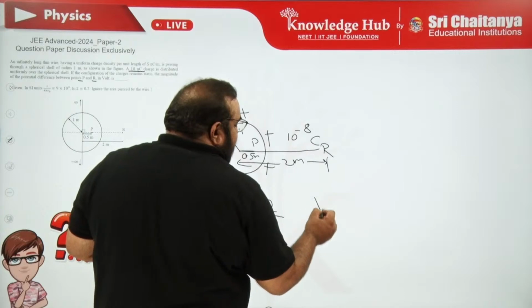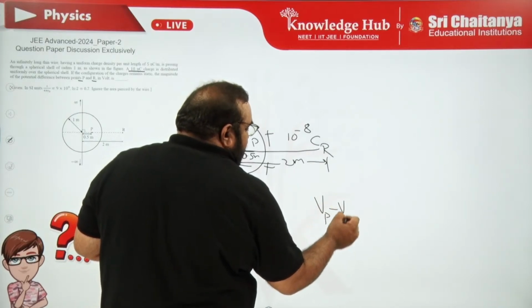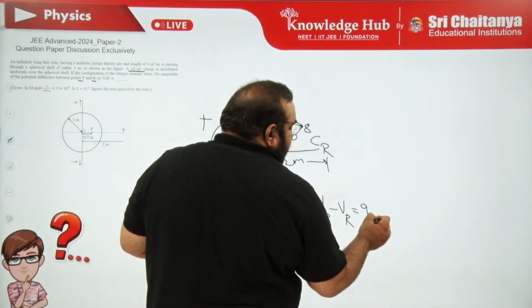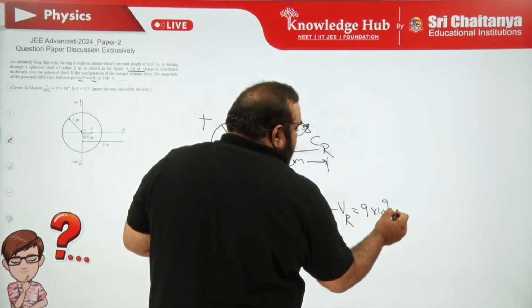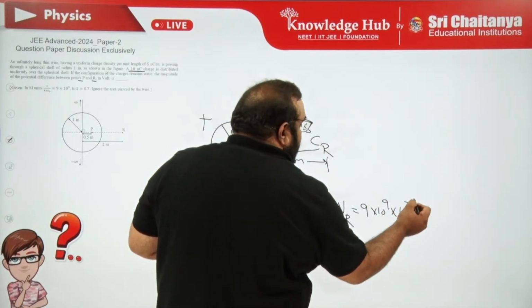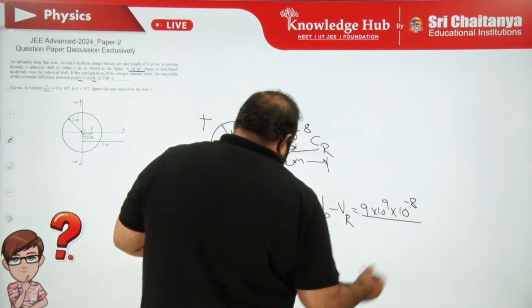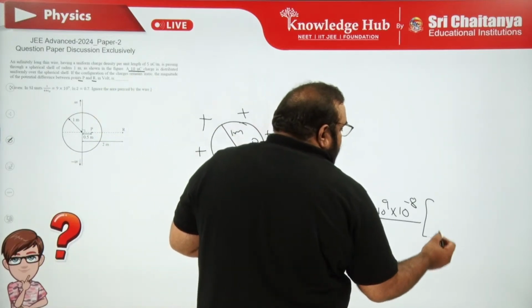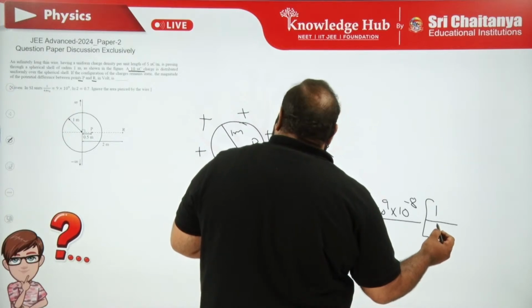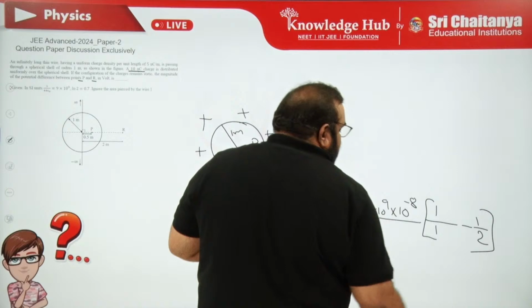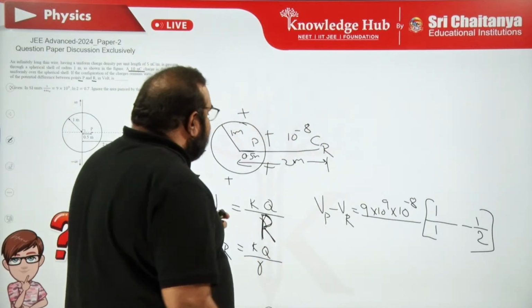So the potential difference is Vp minus Vr, which is equal to KQ common, K value 9 into 10 to the power of 9, charge 10 power minus 8 coulombs, by first case capital R, second case small r. So 1 upon capital R, 1 meter, minus 1 upon 2 meters. If you simplify, you will get Vp minus Vr.